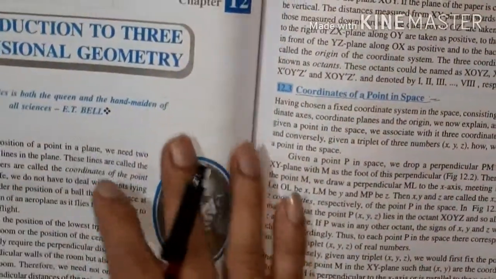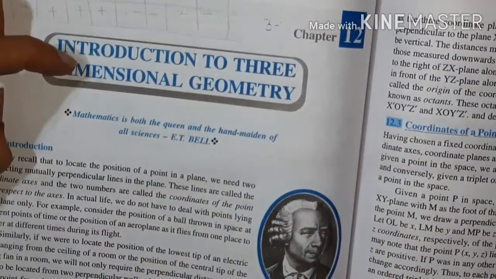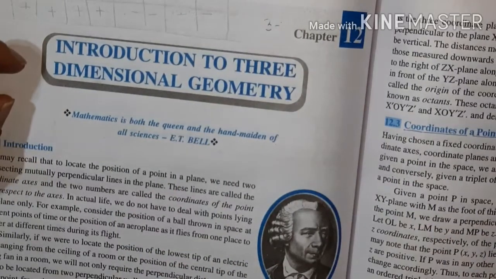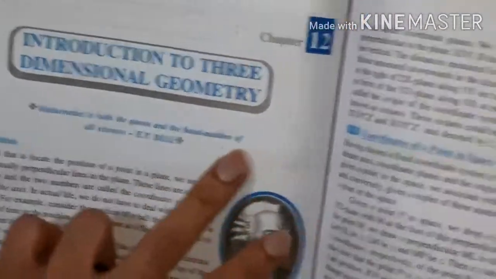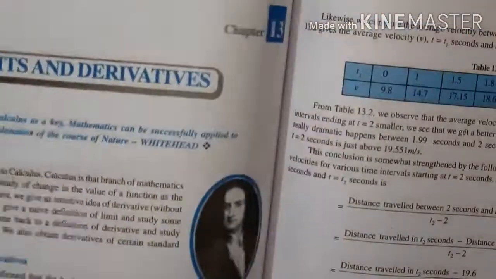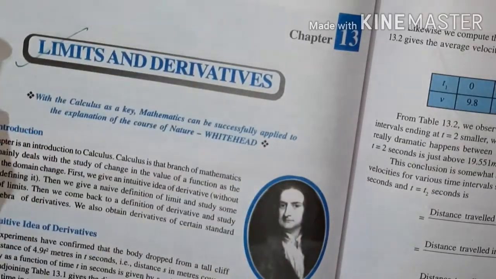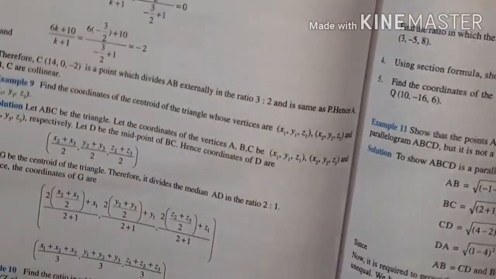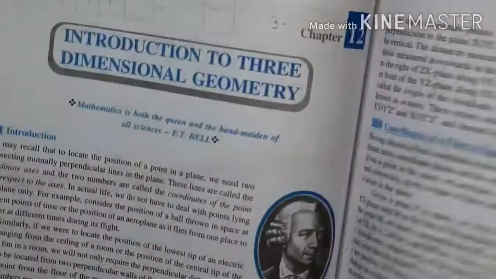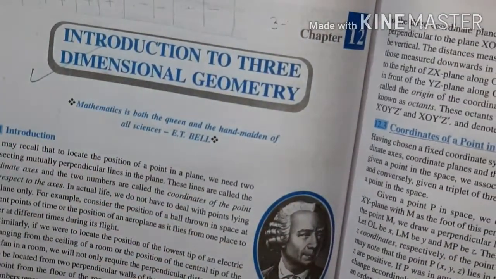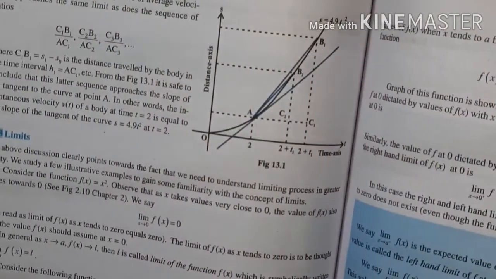Now if we move on to chapter 12, introduction to three-dimensional geometry. This entire chapter is there to study. Nothing is deleted from chapter 12. If we move on to chapter 13, here also nothing is deleted, this entire chapter is there. So this 13th chapter is fully there.